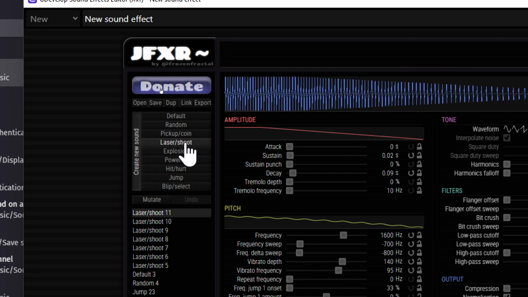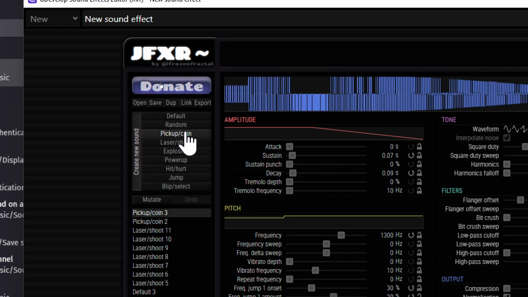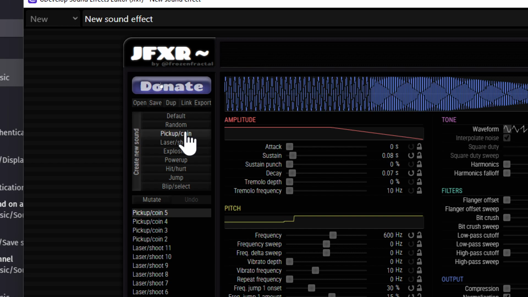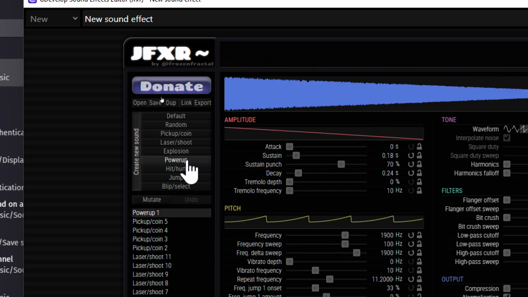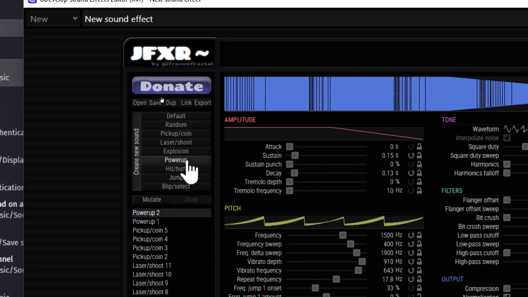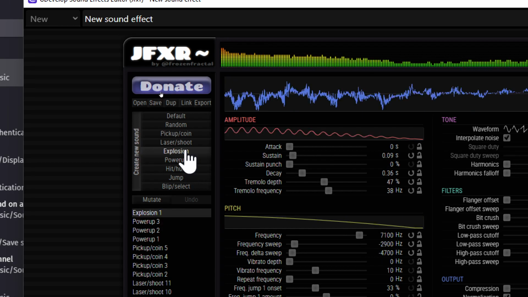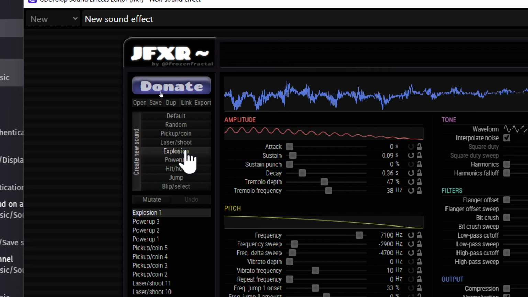I'm sure you can use some of these, like picking up coins. All right, some are better than others. That one's cool. That one's straight up 8-bit classic. Power ups, that one's cool. That one's a bit loud. That was kind of like a jump. Explosions, see, that one's cool.